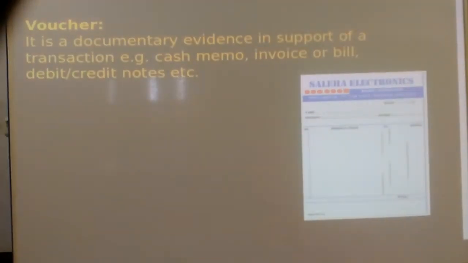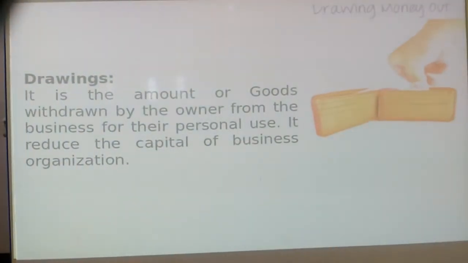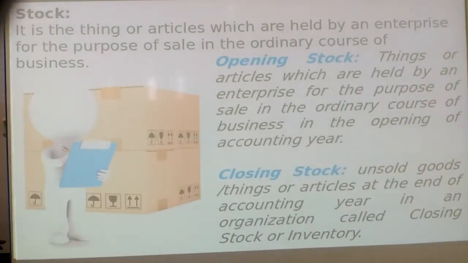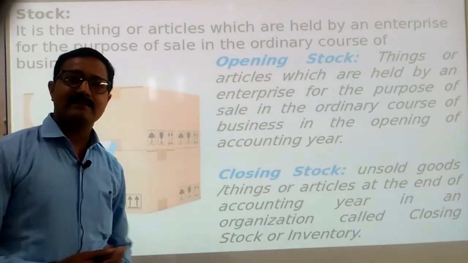Voucher, that we have already seen, is a documentary evidence in support of transactions, just like cash memo, invoice, bills, and debit and credit notes, etc. Then drawing was the last topic. It is the amount of goods withdrawn by the owner from the business for their personal use. It reduces the capital of the business organization. So, it was the revision part.